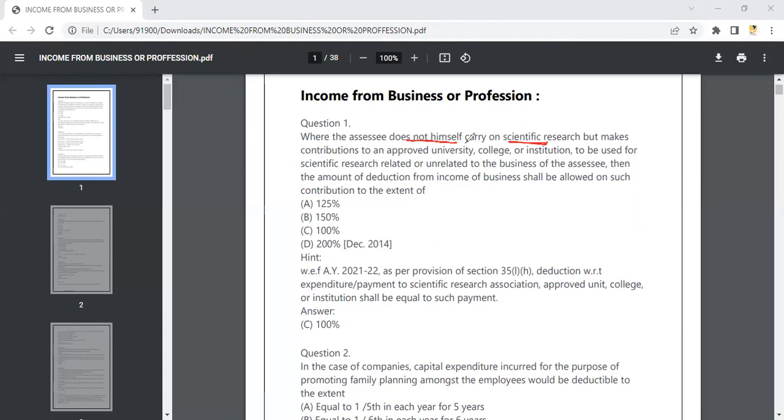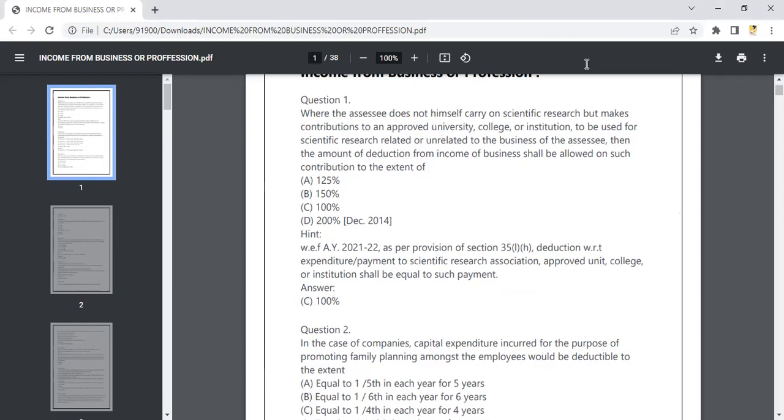He is not carrying on any kind of scientific research himself, but is still making a contribution to an approved university, college, or equivalent institution. And here the scientific research is unrelated to the business of the assessee. So what is the deduction they are asking? The deduction here is 100%. I gave you one table, right? 100, 100, 100, 100. Only for biotechnology, I gave 150%. Okay, you have to remember this rate. 100% is for everything. And then we'll go with the next question.